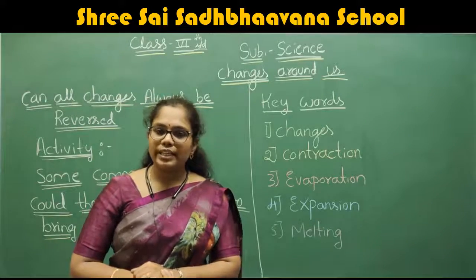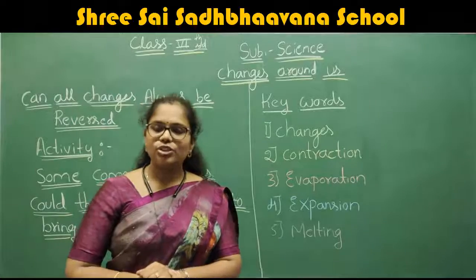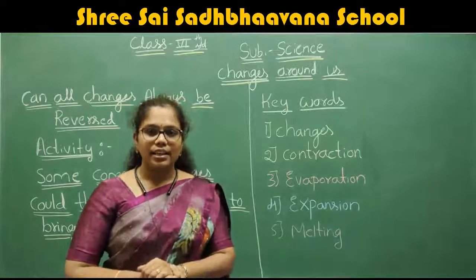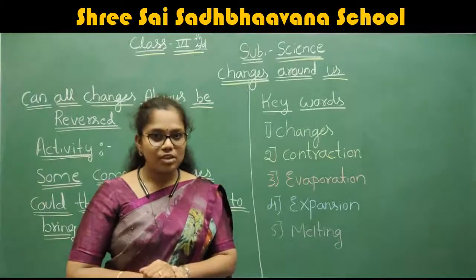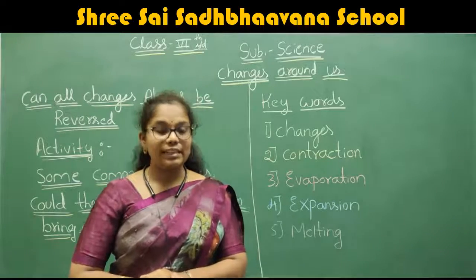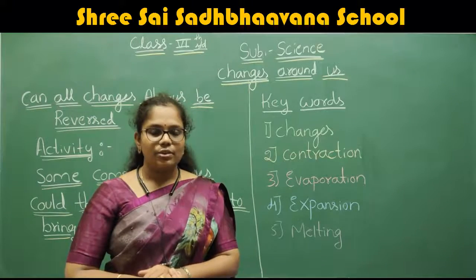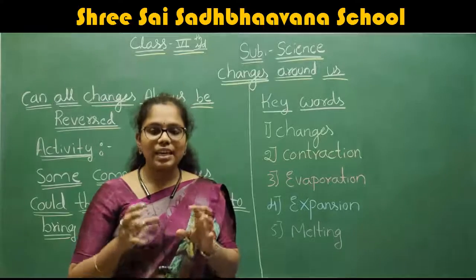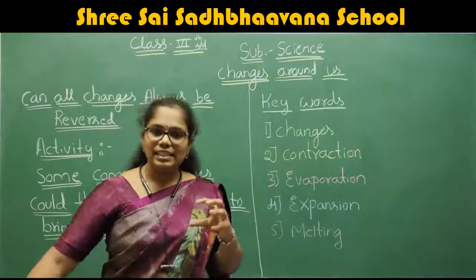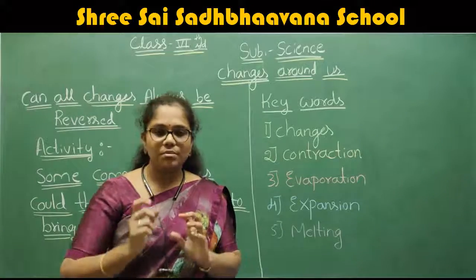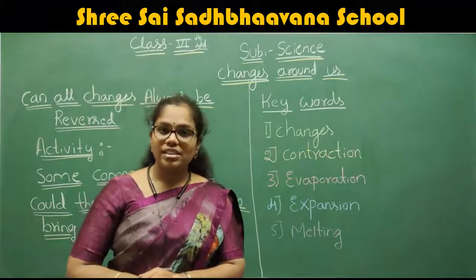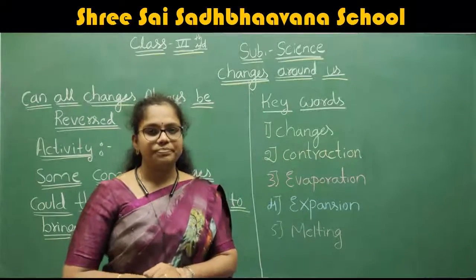What happens when you heat that metal? When you heat that metal, the expansion of the metal takes place. After the expansion, the metal becomes smooth. After the expansion you will get the space also, and the metal also gets smoothened. Then we can easily put the wooden piece into that metal. This is the best example where change takes place by expansion.